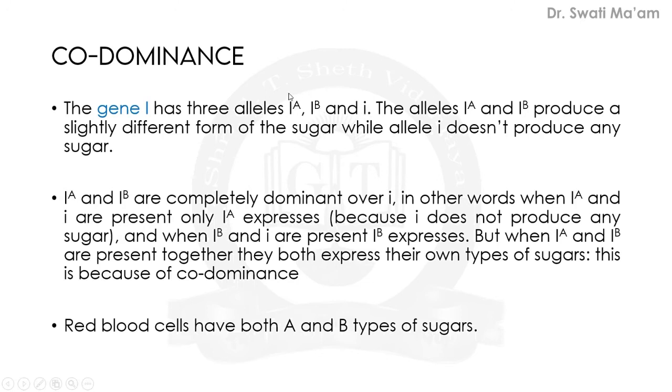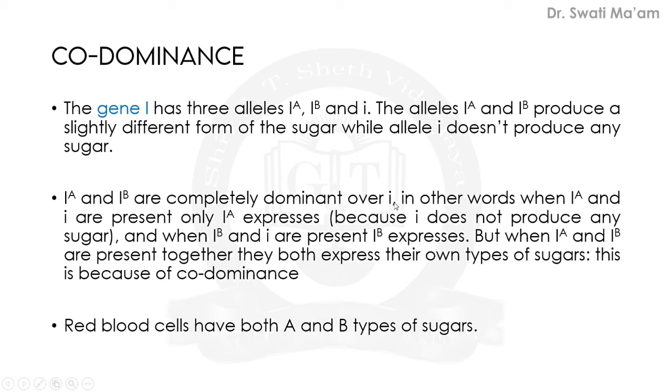These three alleles together control this trait. The alleles IA and IB produce slightly different forms of sugars, while small i does not produce any sugar. So this expression is observed. Capital IA and capital IB are completely dominant over small i.